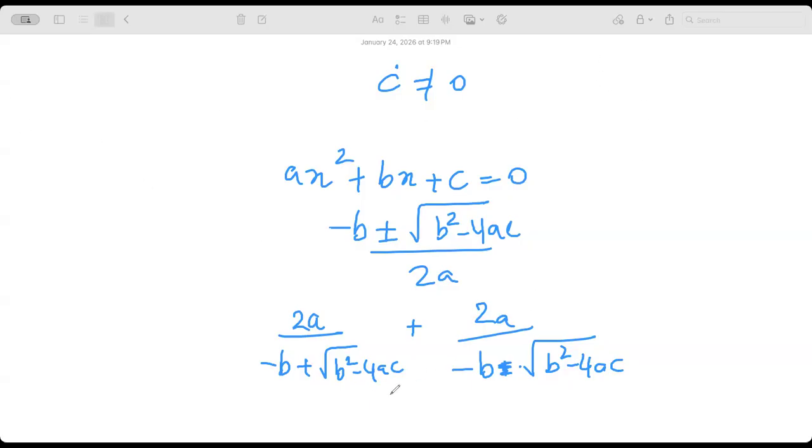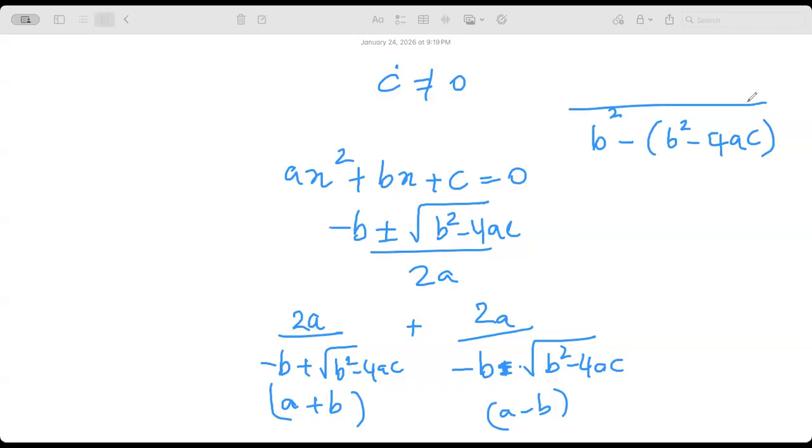When you see again, a plus b, a minus b. Do you see it? This is a plus b, a minus b. Such good applications are there. So you need a square minus b square, right? So b square minus b square plus 4ac. Correct, Johan? Denominator. And then numerator becomes what?